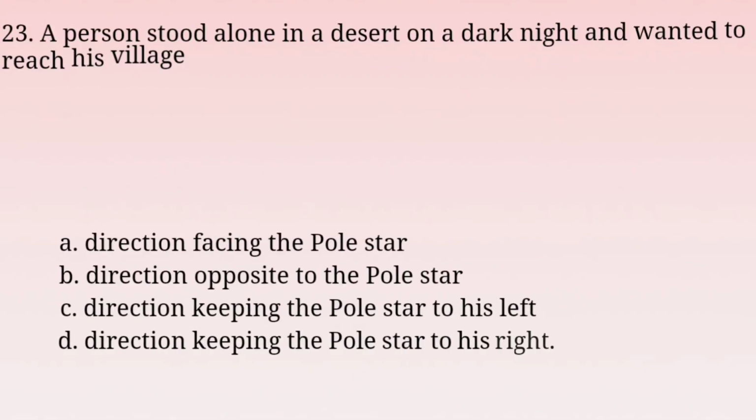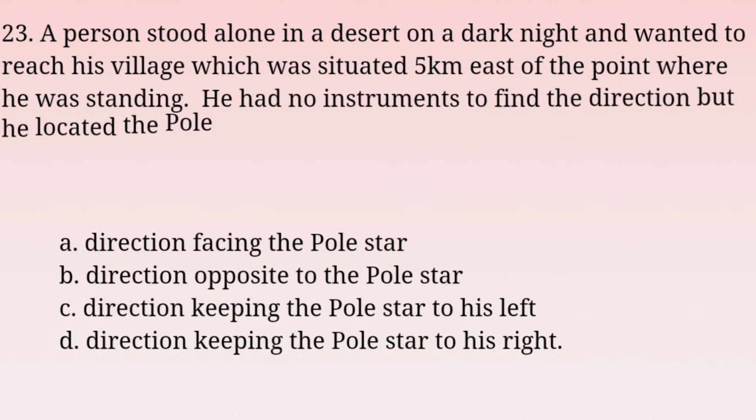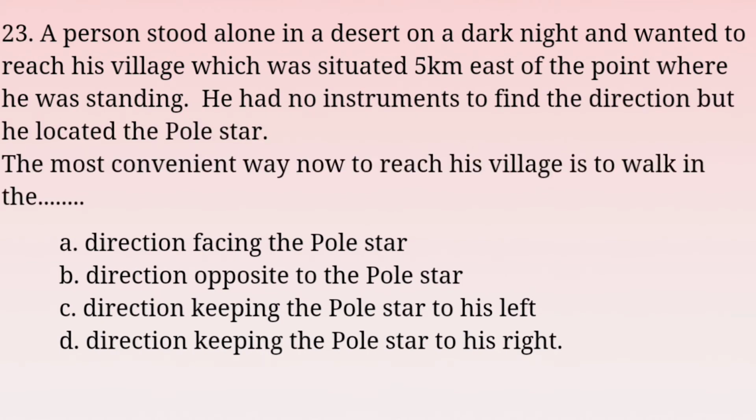Next question. A person stood alone in a desert on a dark night and wanted to reach his village which was situated 5 km east of the point where he was standing. He had no instruments to find the direction, but he located the Pole Star. The most convenient way now to reach his village is to walk in the dash. Options: A. Direction facing the Pole Star, B. Direction opposite to the Pole Star, C. Direction keeping the Pole Star to his left, D. Direction keeping the Pole Star to his right.